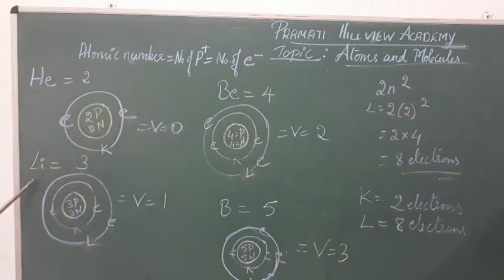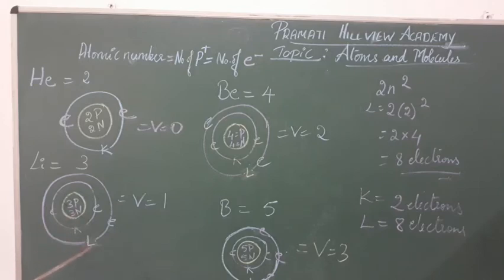Coming to the next example, we have lithium. Lithium's atomic number is 3. That means it contains 3 protons in its nucleus. If it contains 3 protons in its nucleus, definitely it can have 3 electrons, because number of protons is equal to number of electrons. If you consider this atom as lithium's atom, it contains 3 protons in its nucleus. And coming to the electron distribution, here the first shell is K shell. So there are 3 electrons now. So 2 electrons I have written in the first shell, that is K shell.